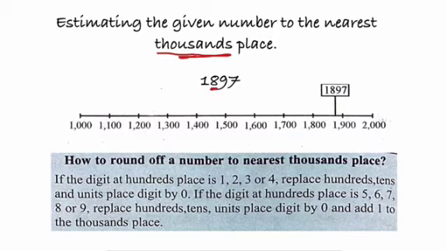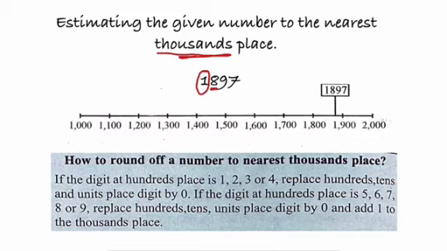If the hundreds place value is 5, 6, 7, 8 or 9, that is more than or equal to 5, then replace hundreds, tens, units place digits by 0. Then add 1 to the thousands place. I hope all of you understood, children.